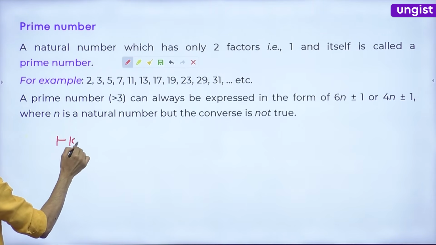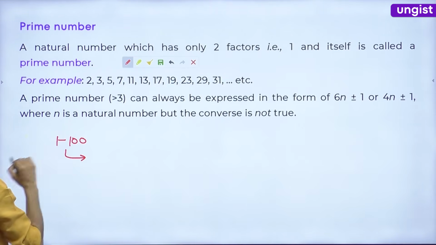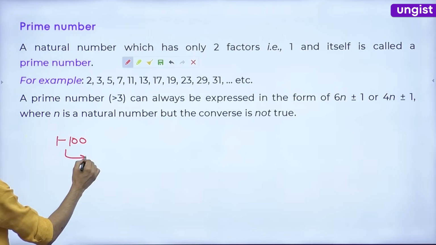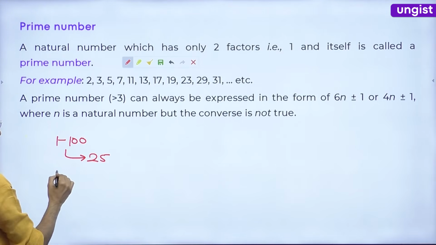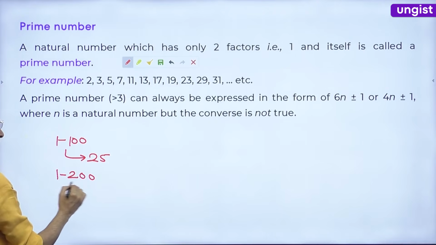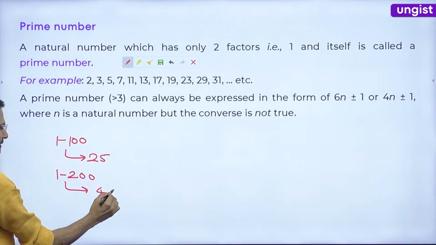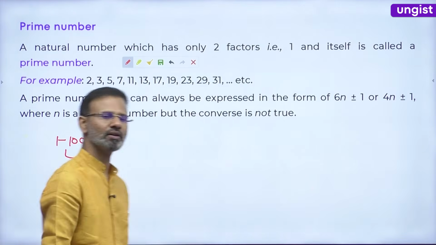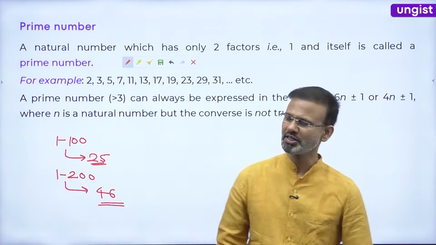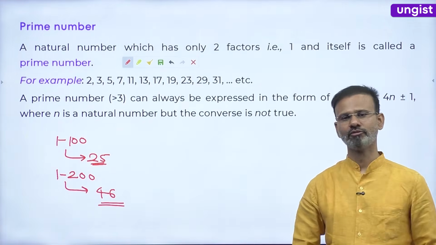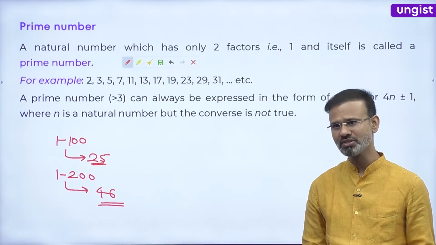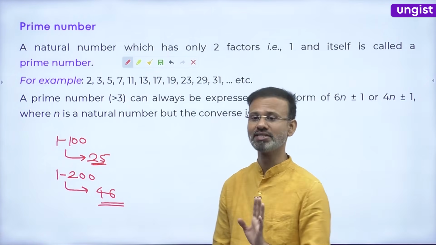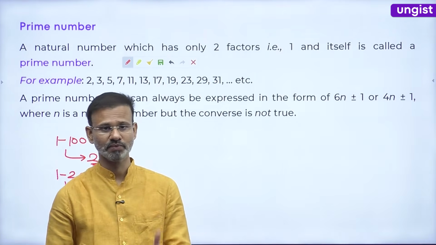From 1 to 100, how many prime numbers are there? If you remember it, 25. Good. From 1 to 200, how many prime numbers are there? 46. Correct. Everybody? इस बात को याद रखिएगा. From 1 to 100, we have 25 prime numbers. From 1 to 200, we have 46 prime numbers. Please, everybody. Clear? ठीक है?